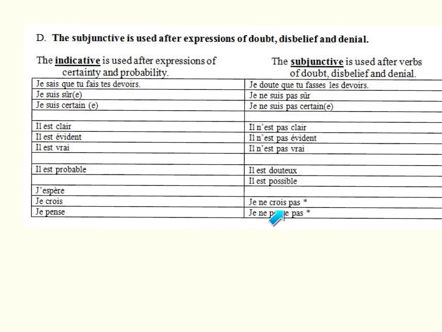I don't believe, all of a sudden I'm doubtful. I'm triggering the subjunctive. The same is true for I think. I think you look very nice today. I don't think you look nice today. All of a sudden I'm doubtful about you looking nice, and I'm triggering the subjunctive.